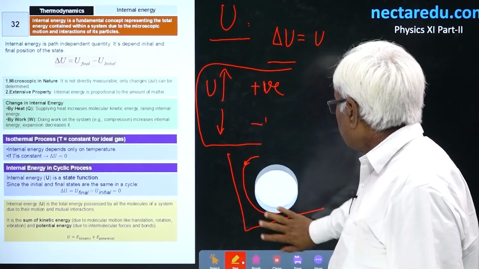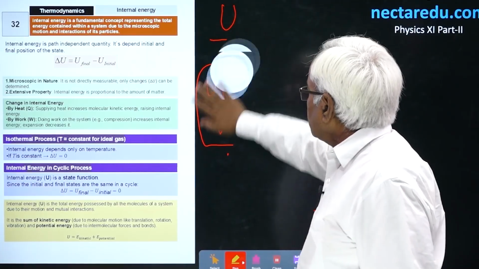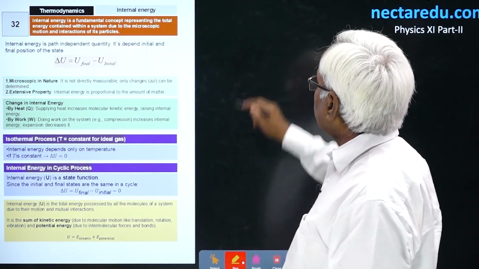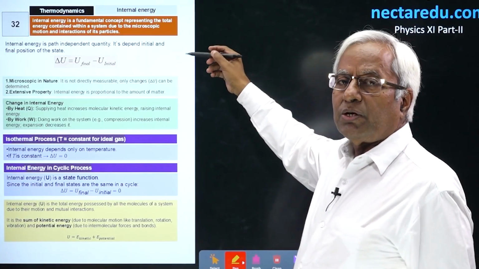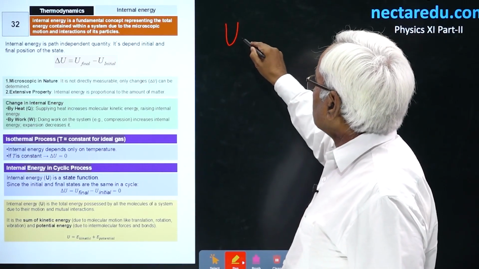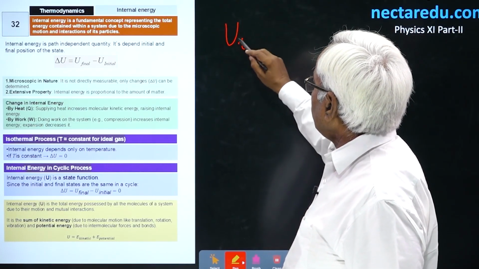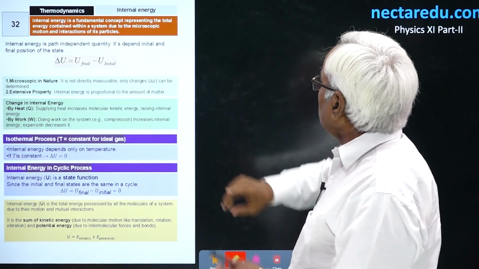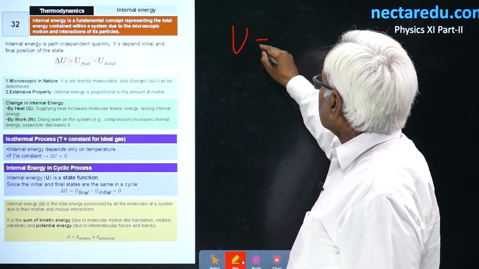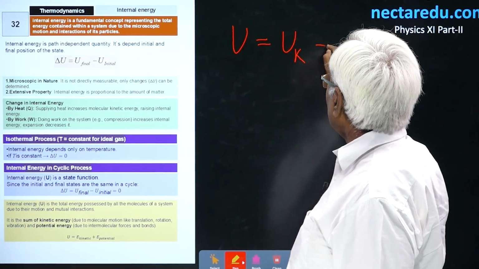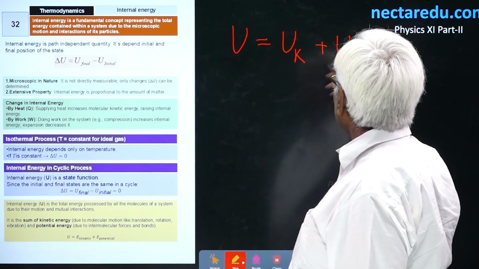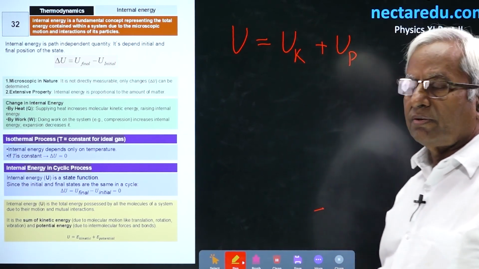Now, how many terms can it possess? Internal energy means it is because of the motion and also because of the interaction. So, internal energy could be of two types, that is kinetic because of motion and potential because of the interaction.